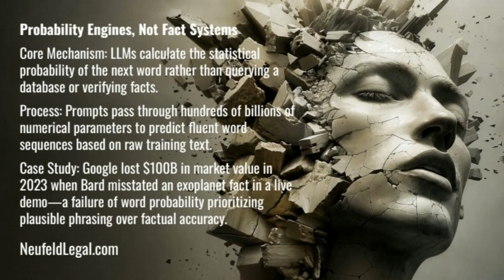In 2023, Google lost $100 billion in market value in a single day because its AI chatbot, Bard, incorrectly stated during a live demo that the James Webb Space Telescope took the first picture of an exoplanet. The system didn't crash, and it didn't suffer a code bug. It generated text where the calculated probability of the words sounding correct outweighed the factual accuracy of the underlying data.